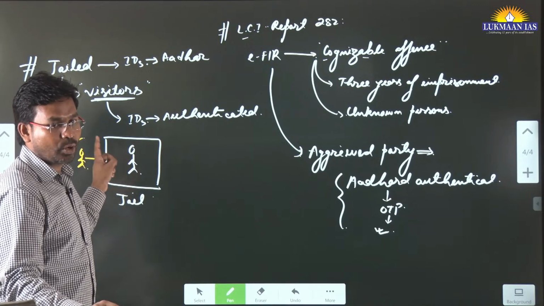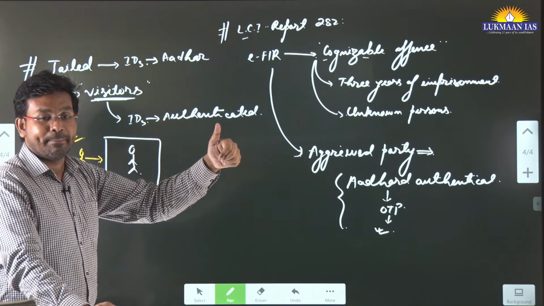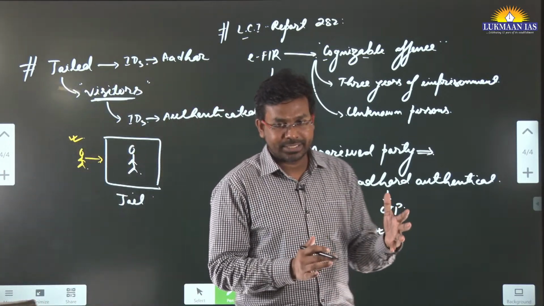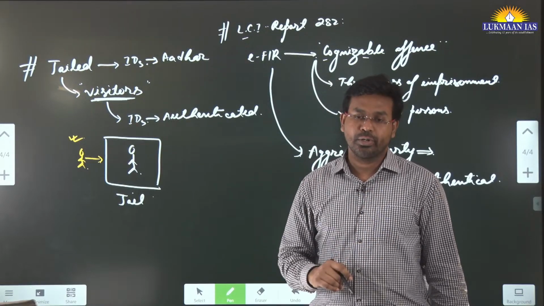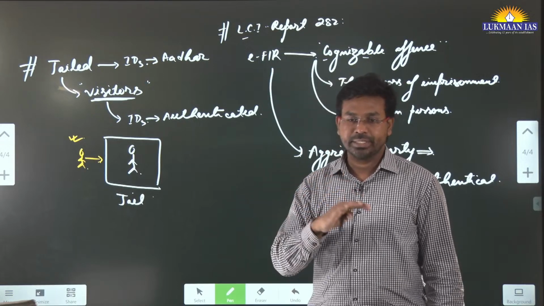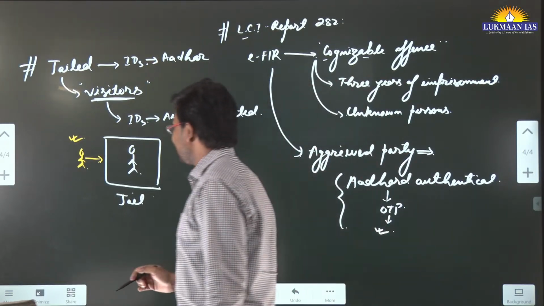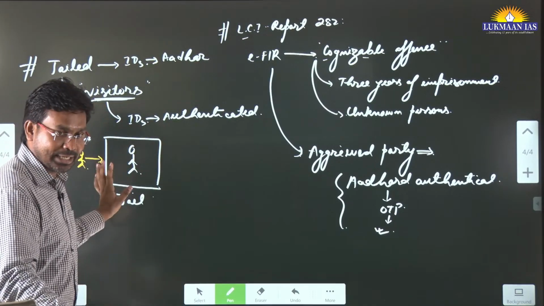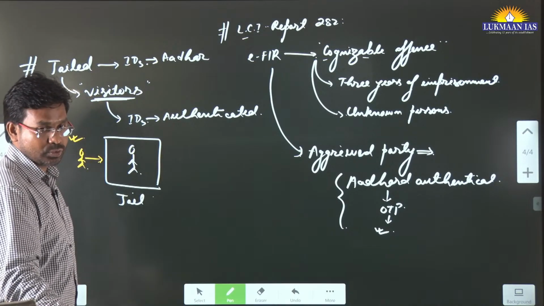If it is not in the record, they will not know that this person can be a mastermind, like a kind of gangster. So many gangsters operate from within the jail also. There are people who visit the gangster, pass on information, take direction and carry out the business. This can be one of the rationales that visitors' ID may also be authenticated. There can be many other reasons also.